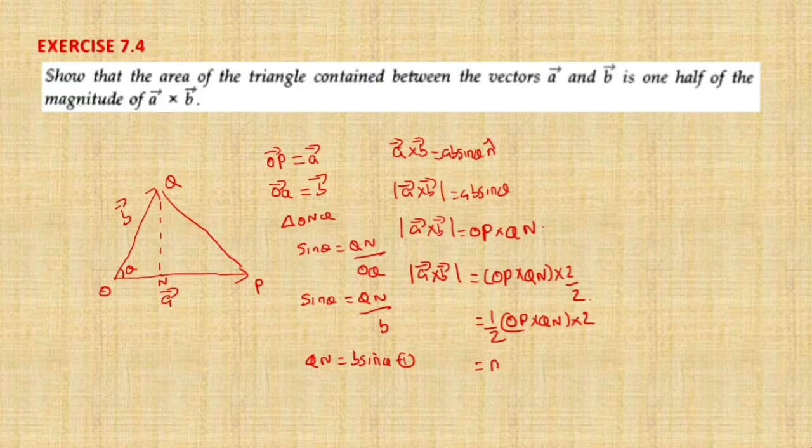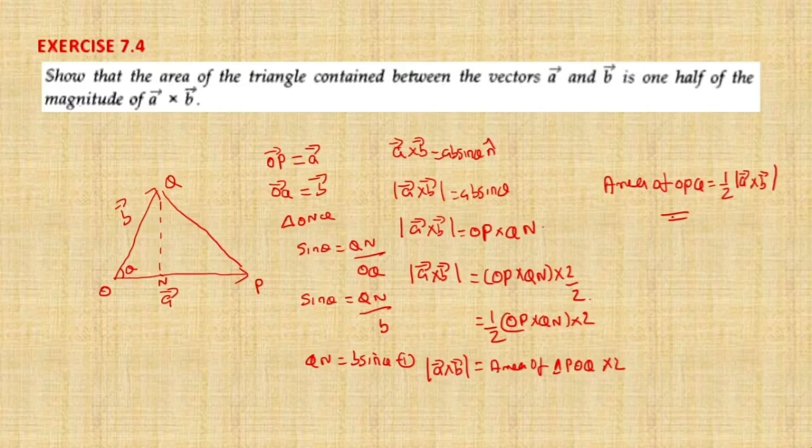So we can write here: area of triangle POQ into 2 is equal to the modulus of A cross B. That means the area of triangle OPQ is equal to 1 by 2 times the modulus of A cross B. So what we have proved here is that the area of the triangle contained between vectors A and B is equal to 1/2 of the magnitude of A cross B. Hence we proved this question.